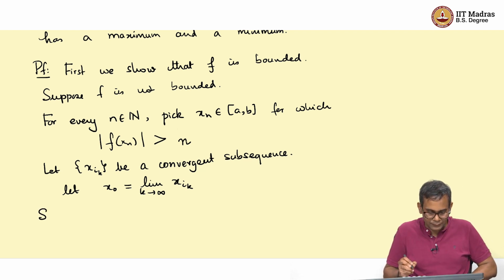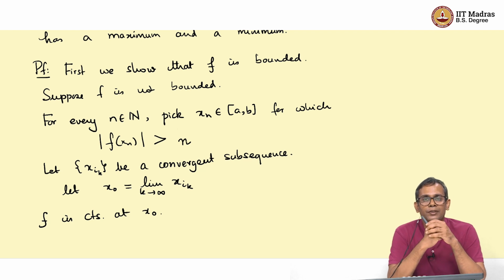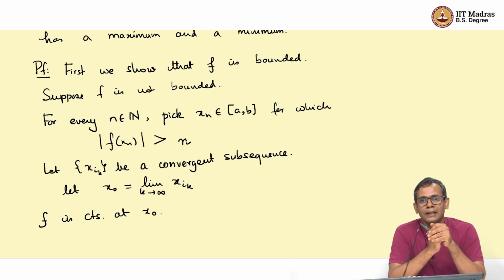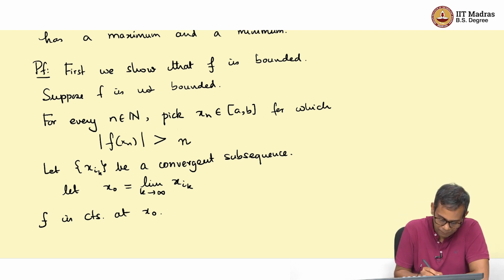So, note that f is continuous at x 0, which means that for every epsilon greater than 0, there exists delta greater than 0, such that if a point x is within a distance delta from x 0, then f of x 0 minus f of x will be less than epsilon. So, let us just take epsilon equal to 1.